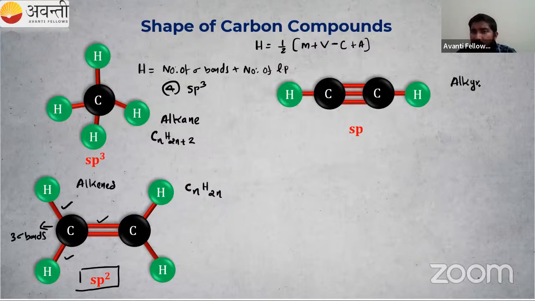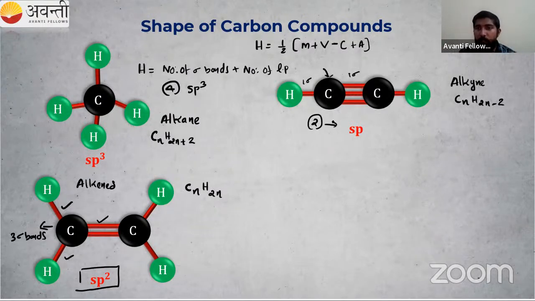Then our alkynes. What is the general formula of alkyne? CnH2n minus 2, right? Now we have to find the hybridization of this carbon. Check the number of sigma bonds. Is there any lone pair? No, there is no lone pair at all. So one sigma bond, then the others are in a multiple bond: the first one is a sigma bond, the other two are pi bonds. So number of sigma plus number of lone pair is equal to 2, so H equal to 2 means sp hybridization is formed here.